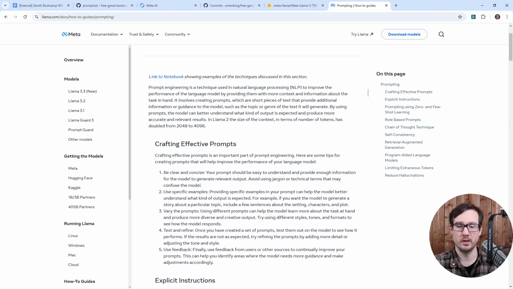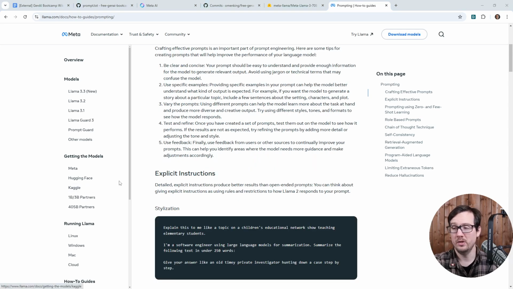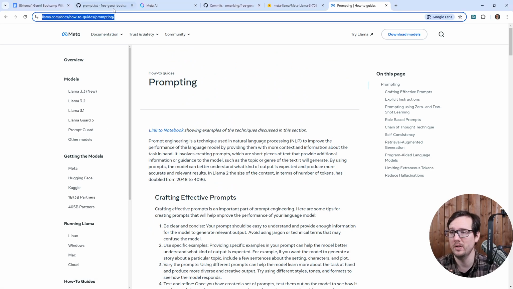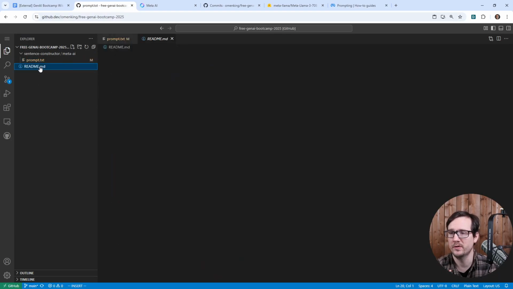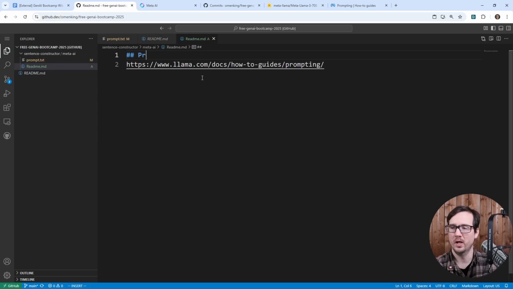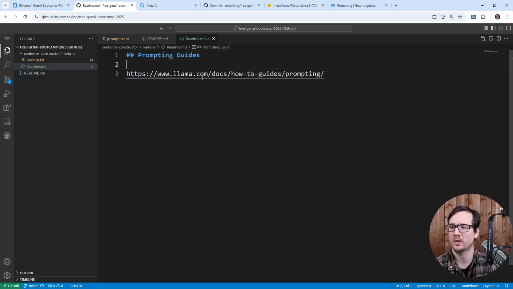I'm going to give this a quick read, and I'm going to tell you if there is something here, if it's just all generic. So I read through that, and basically there's nothing special that it needs to perform stuff. And so I'm going to copy this, and we'll save this as a reference in here. So in here, I'm going to make a new file called readme.md, and we're going to paste this in here. And so we'll just say prompting guides.